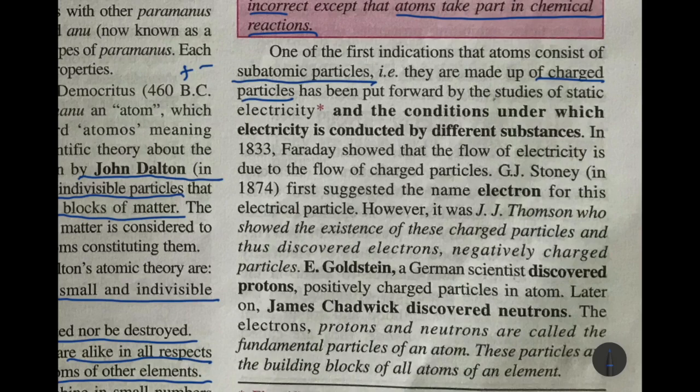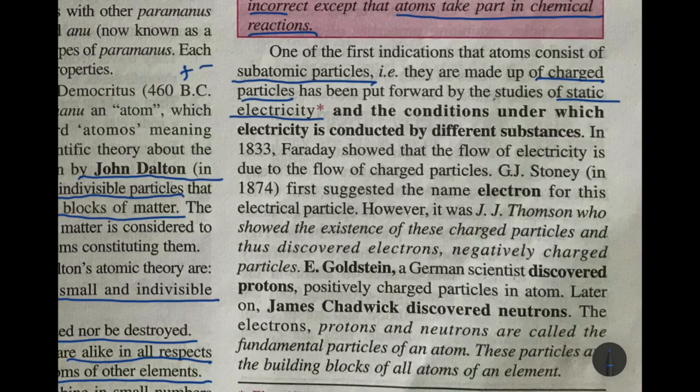This was put forward by the study of static electricity. Static means electricity which does not move. That is, charge is made at a certain point. Like if you take a ruler, rub it on your hair and try to attract small bits of paper, it will attract. That is static electricity, electricity at a point which is not flowing.